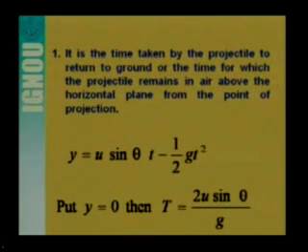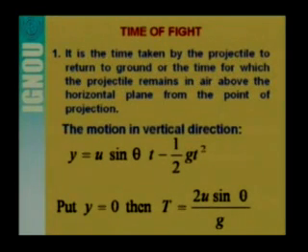We will consider the time of flight. Time of flight is defined as the time taken by the projectile to return to the ground, or the time for which the particle remains in the air above the horizontal plane from the point of projection. Here you see that the motion in the vertical direction is y is equal to u sin theta t minus half g t square. When the particle comes back to the ground, the displacement y is equal to 0. So put y is equal to 0 and t is equal to capital T, that is the time of flight.